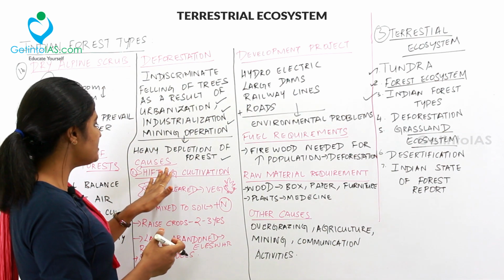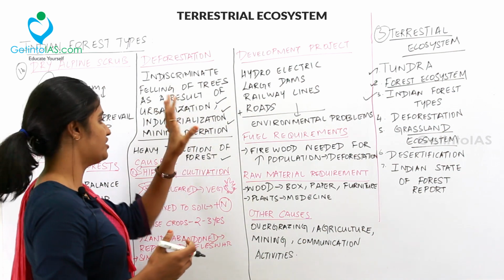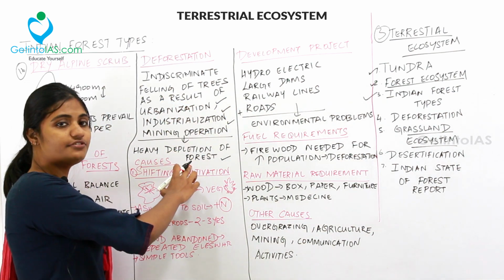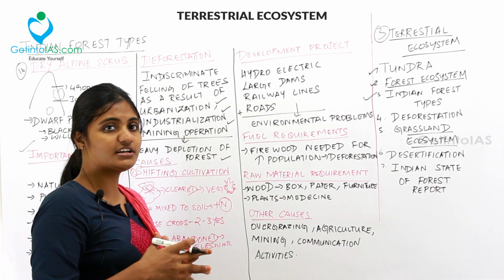And then the causes are various. So let us see the causes for deforestation. In deforestation, the first cause is shifting cultivation. Already we have dealt with shifting cultivation.